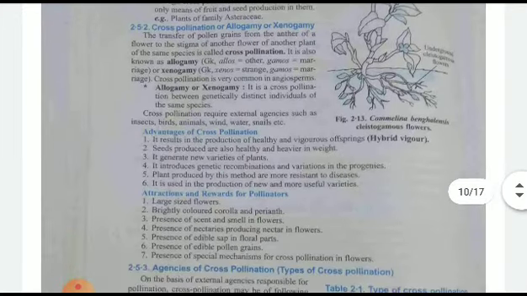What are its advantages, that you also have to prepare. When we do cross-pollination, we will get hybrid flowers. When you do self-pollination, you will get the auto one. Auto one means simply it will be pollinated by themselves. Okay, better.